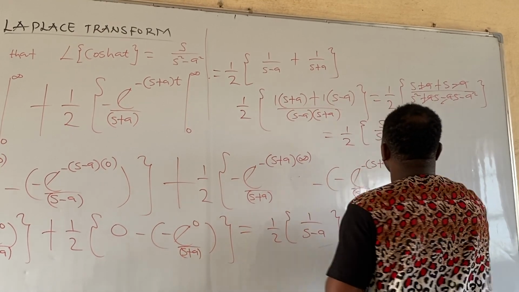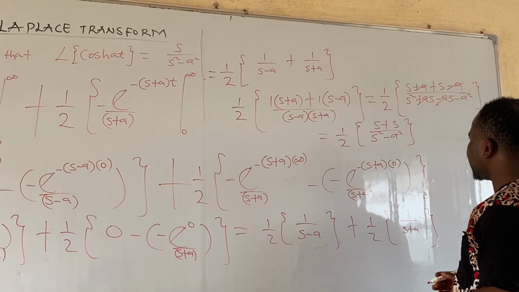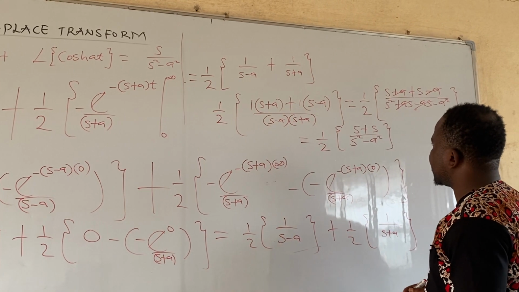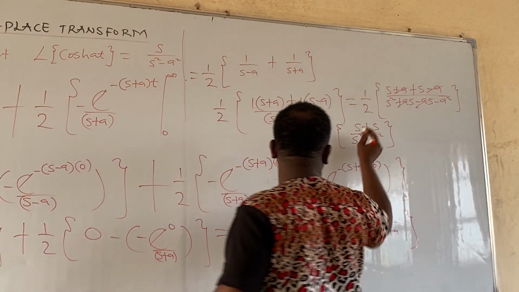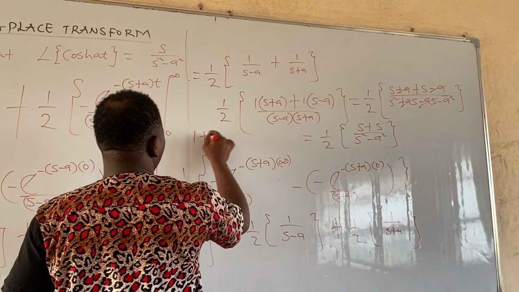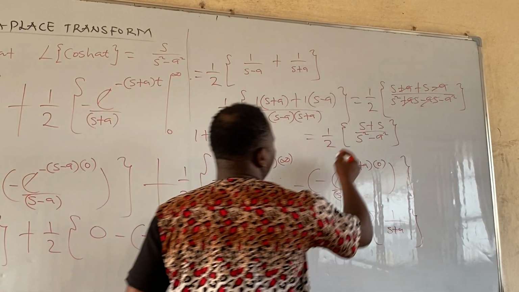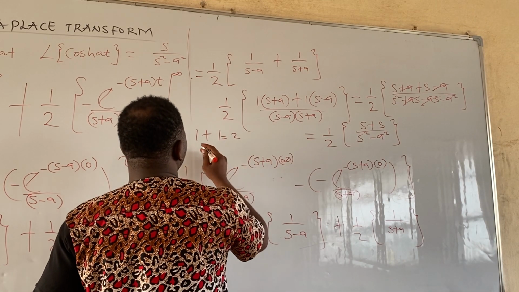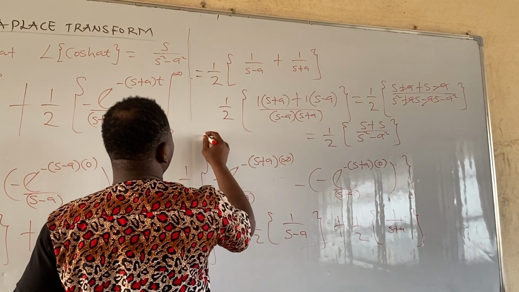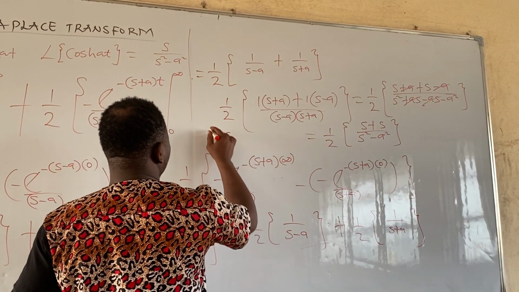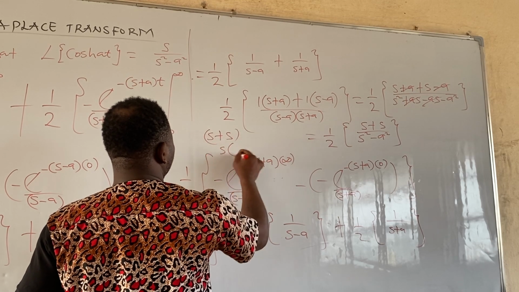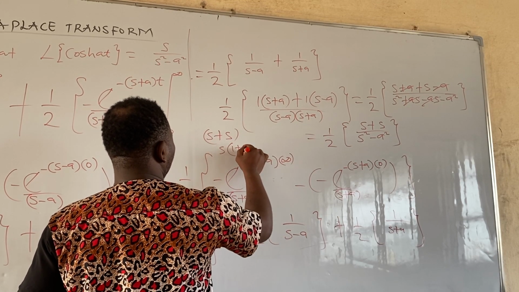Is that clear? Okay. Then, do you need a prophet to tell you that s plus s, just like 1 plus 1, will give you 2? But for the fact that we have s here, it means just like s plus s, you bracket it. What is common? S. Then 1 plus 1.